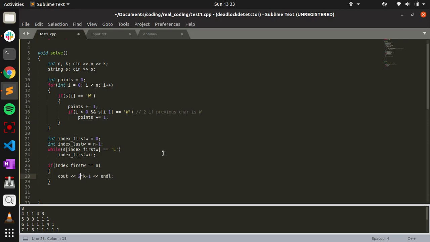So what if k equals 0? You should not get negative points, right? So maximum of 0 comma 2 into k minus 1. So this is a base condition, if all the characters are L.